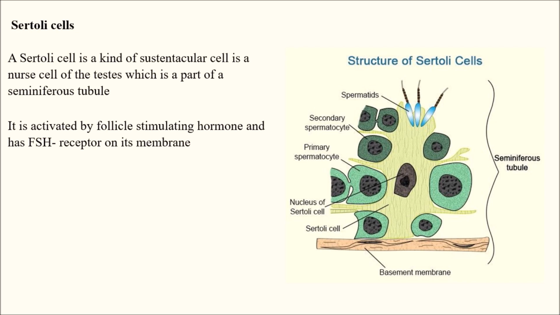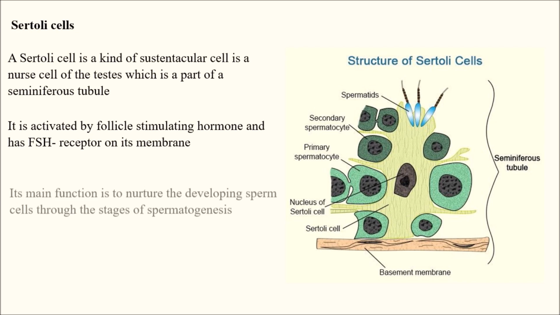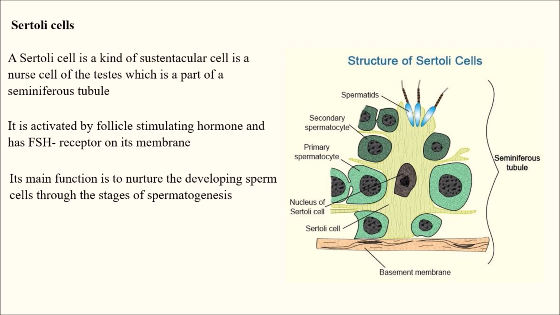It is activated by follicle stimulating hormone and has follicle stimulating hormone receptors on its membrane. So Sertoli cells are activated by FSH, and these cells have FSH receptors on their membrane. Their main function is to nurture the developing sperm cells through the stages of spermatogenesis.